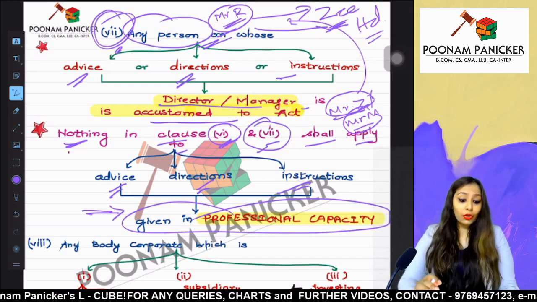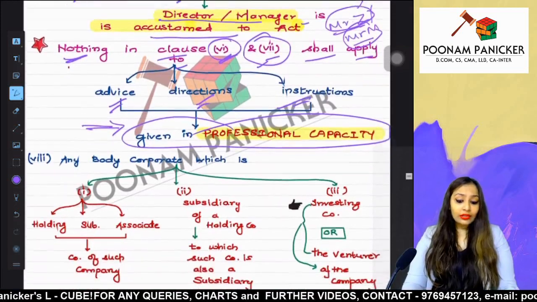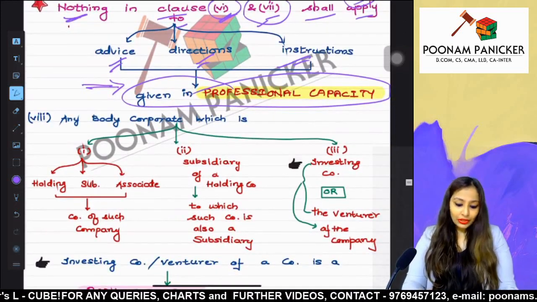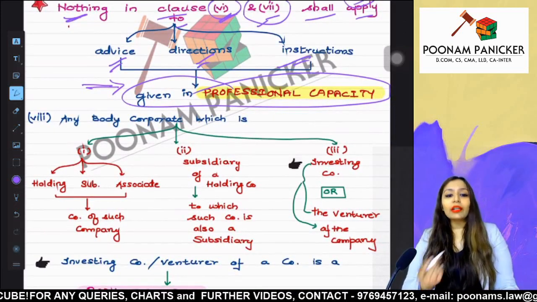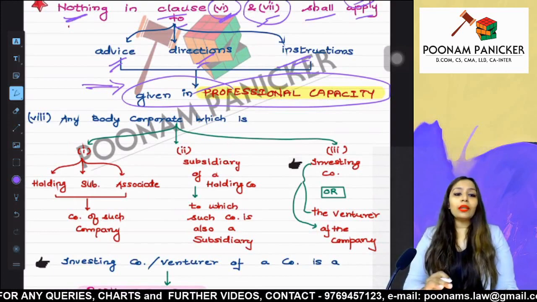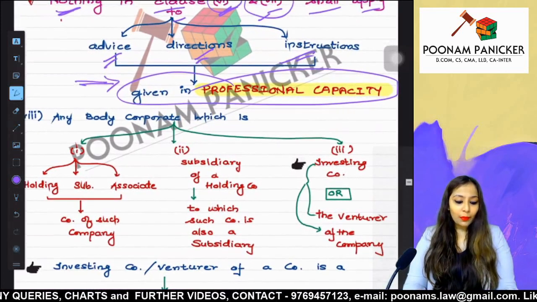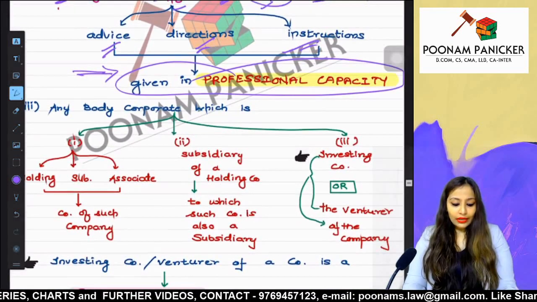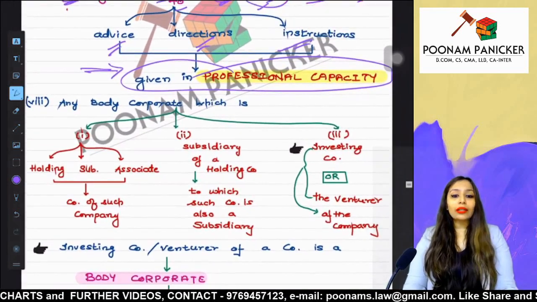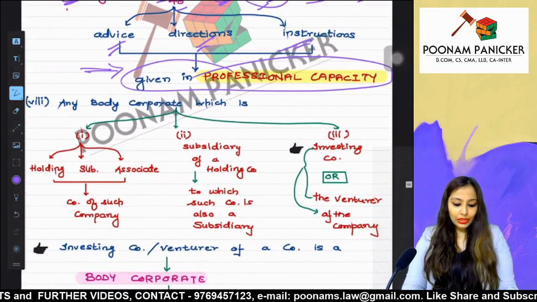Fine. So we have covered the definition till this part. This definition is important because if you are not able to identify who is a related party, then you will not know if the company is entering into a related party transaction or not. Let us go ahead and have a look at the further part of the definition.